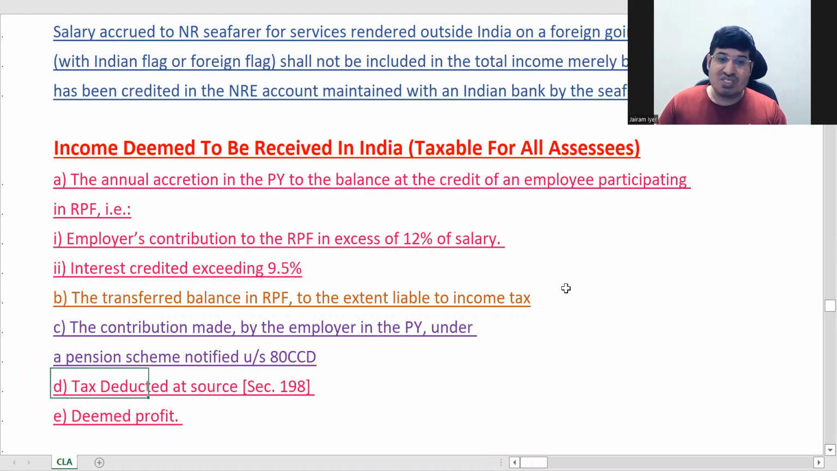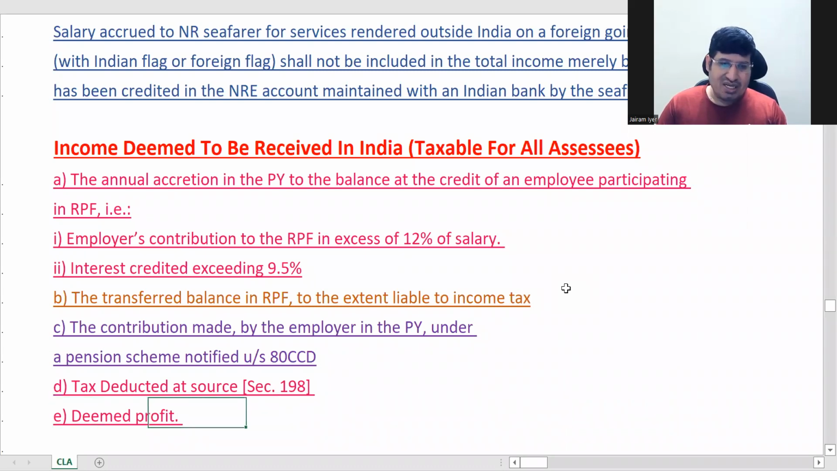TDS, any tax which is deducted at source. TDS is again a separate deduction. We will be taking this up later. It will come after all your heads of income, your TDS. Here also the only clarification that is made is that any amount deducted as TDS is deemed to be received in India. That's the only thing.